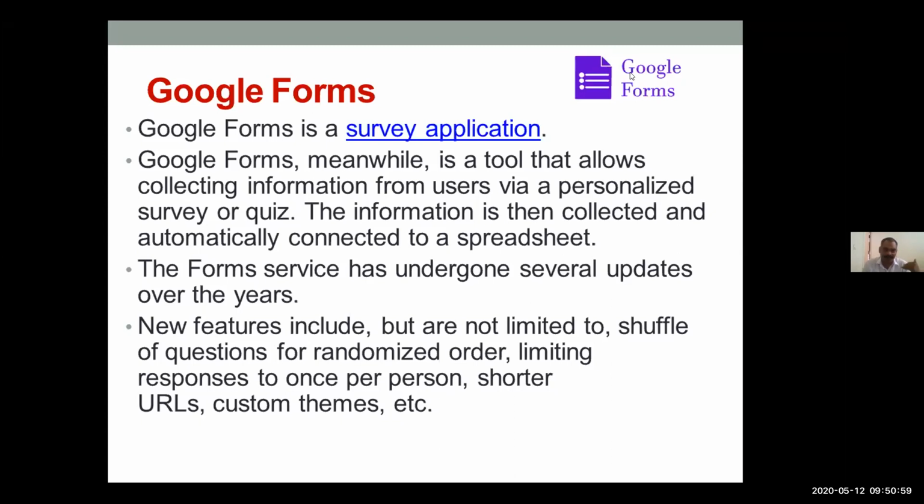We can circulate it by the mail account. We can circulate it with the help of any account, like by WhatsApp as well. We can circulate it by Twitter account, and by Facebook account. Google Form, meanwhile, is a tool that allows collecting information from users via a personalized survey or quiz. The information is then collected automatically and connected to the spreadsheet.